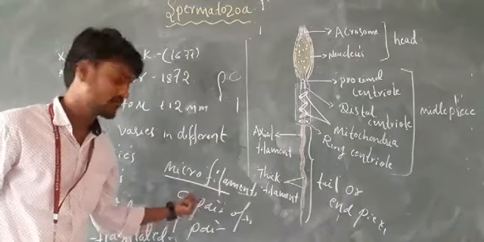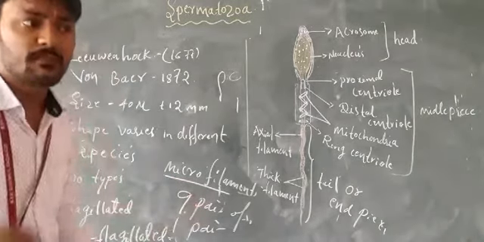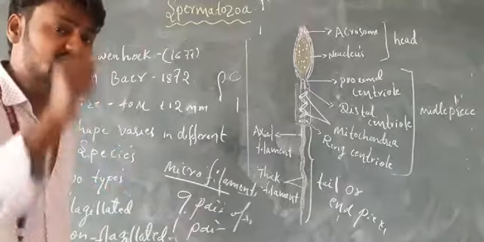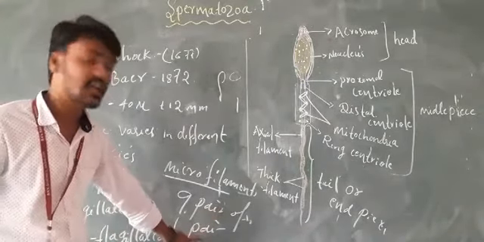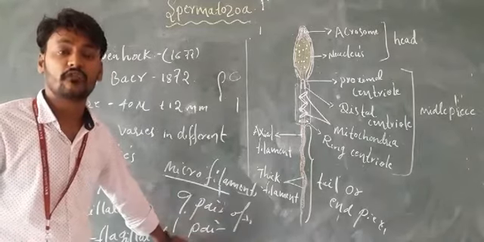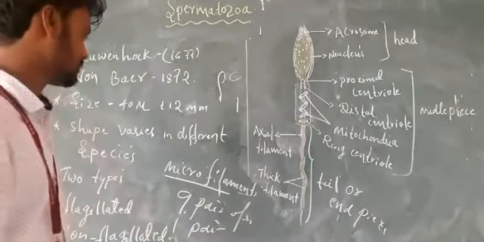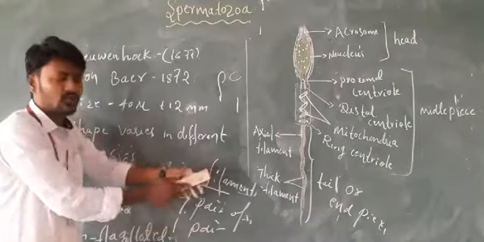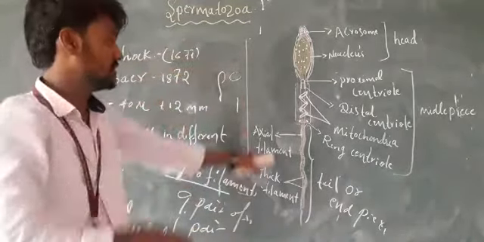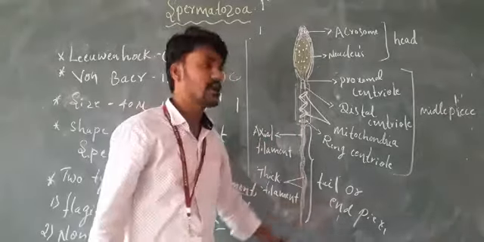The nine pairs of microfilaments are present in a circle, but in the center region of the flagella only one pair of microfilaments is present. The microfilaments are helpful for the movement of the tail.